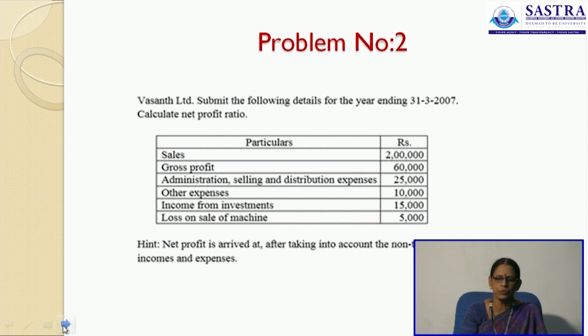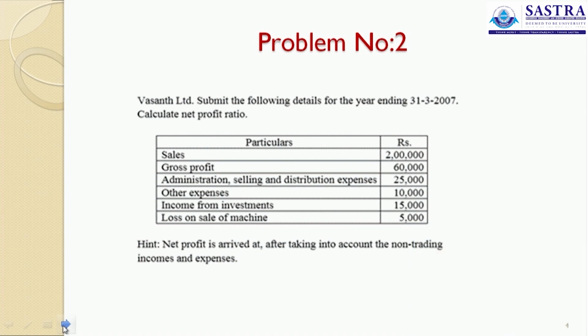Next we shall pass on to problem number 2. Vasant Limited submitted the following details for the year ending 31st March 2007. Calculate net profit ratio. We have sales 2 lakh rupees, gross profit 60,000, administration, selling and distribution expenses 25,000, other expenses 10,000, income from investments 15,000, loss on sale of machine 5,000 rupees.